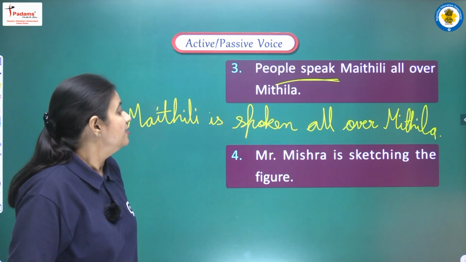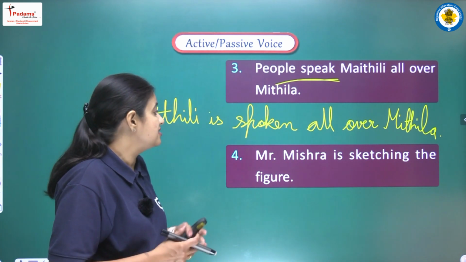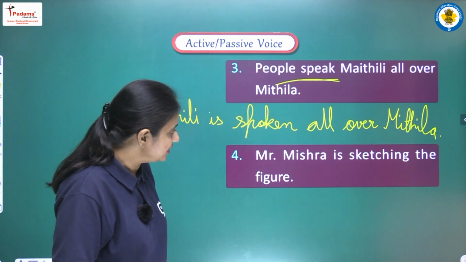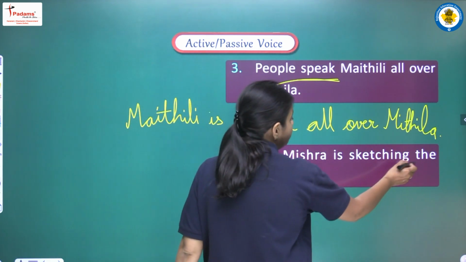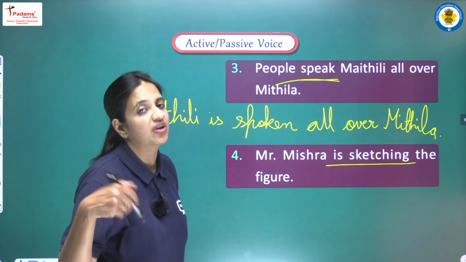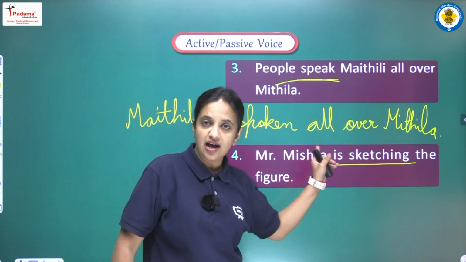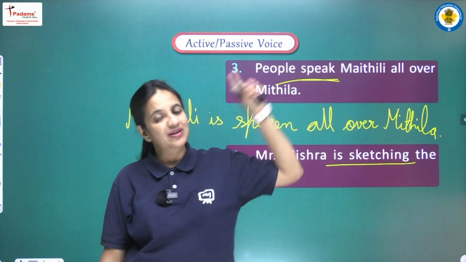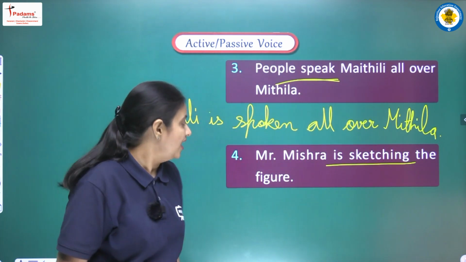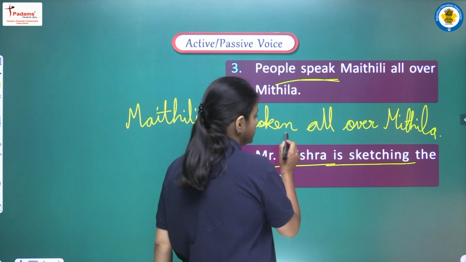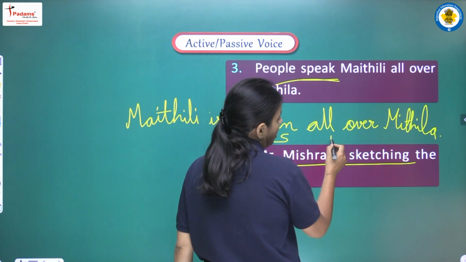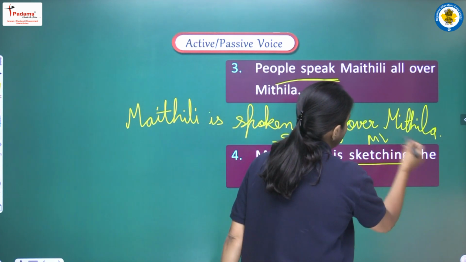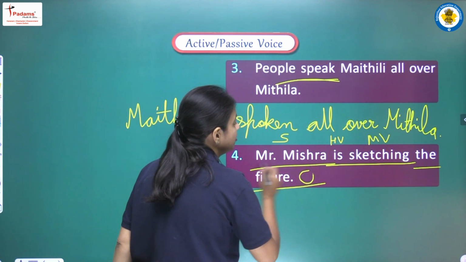Next sentence is Mr. Mishra is sketching the figure. So now we are having one sentence, and in that sentence we are having present continuous tense. How can we say? We are having is, are or am, and we are having first form plus ing. It means we are having present continuous tense here, and we can say that Mr. Mishra is the subject here, is our helping verb, or we can say auxiliary verb, sketching is the main verb, and the figure is our object.